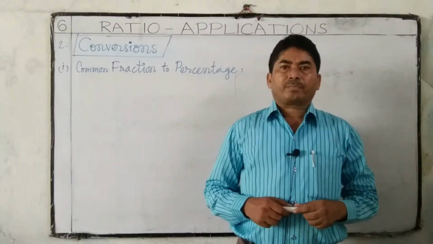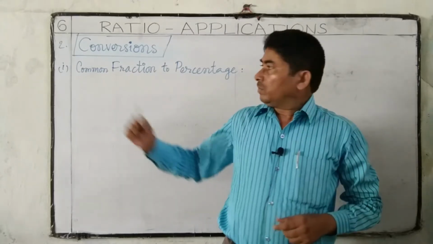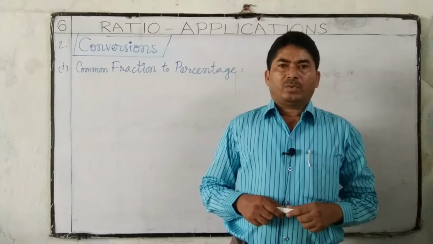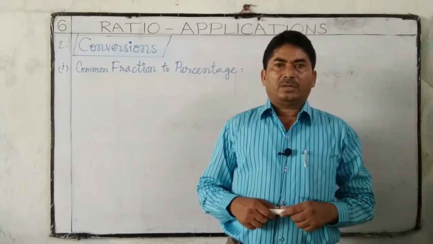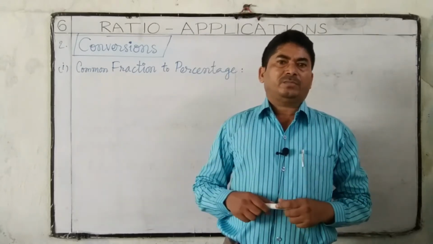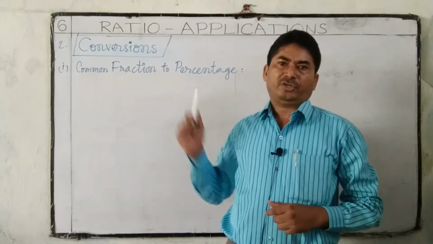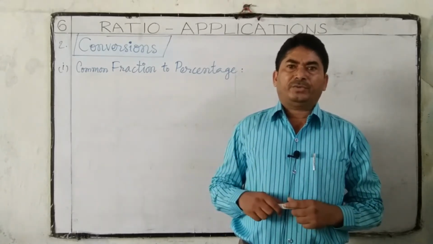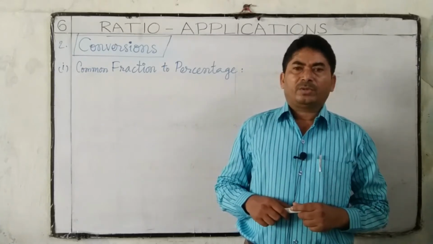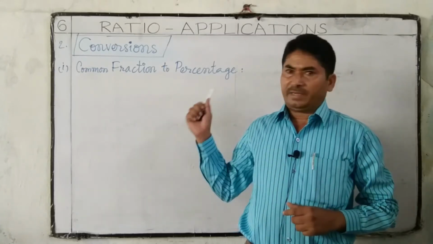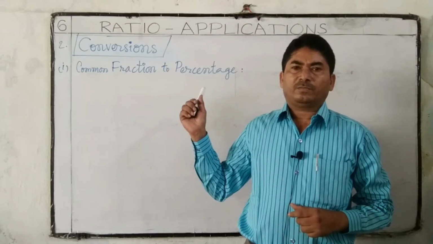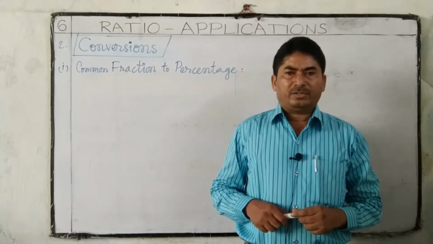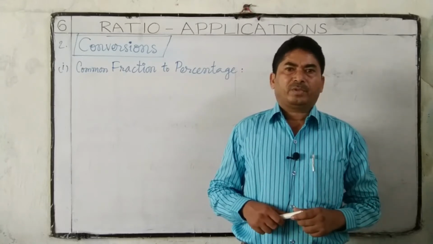Conversions. Common fraction to percentage. How to convert a common fraction into percentage? To convert a common fraction to percentage, we have to multiply the fraction with 100 and keep the percentage symbol, then simplify.